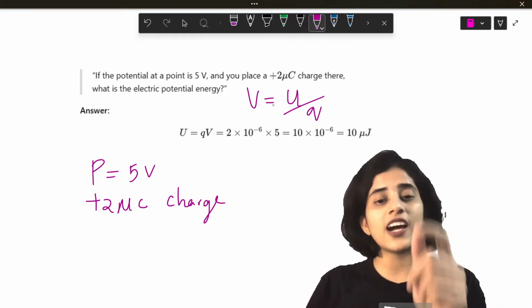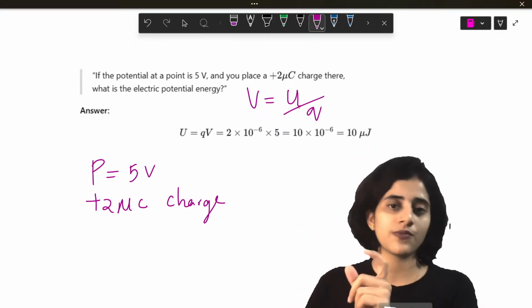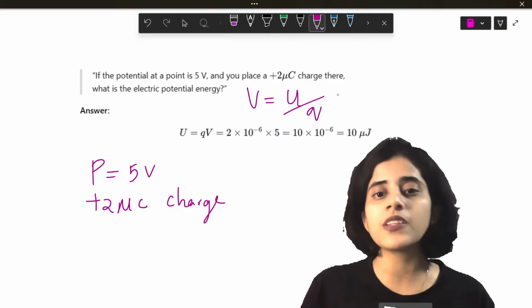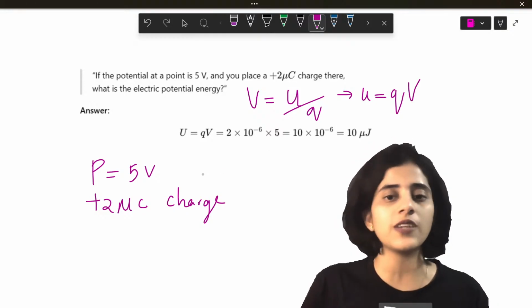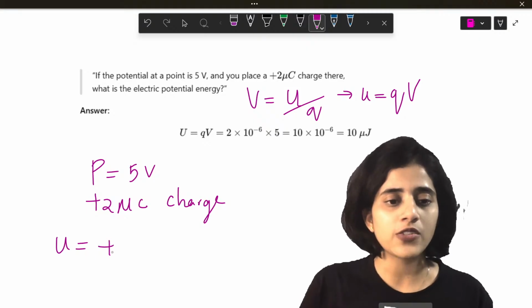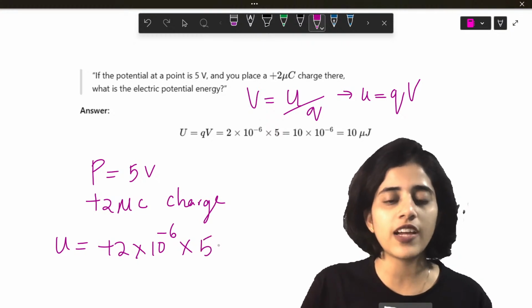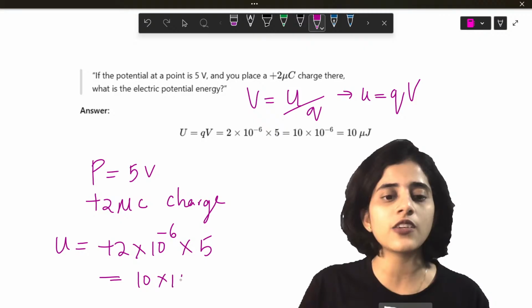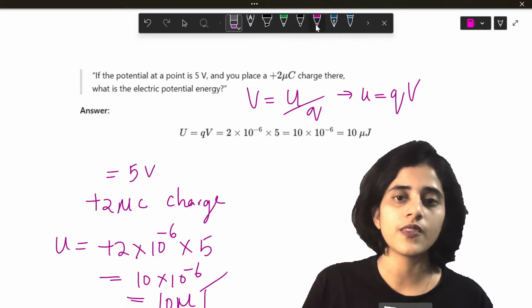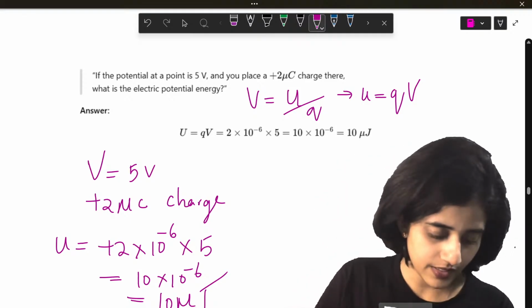So V is electric potential, U is electric potential energy. Electric potential is equal to electric potential energy by Q. From this you will get U equal to Q into V. So U is equal to how much is Q? Plus 2 microcoulomb. So 2 into 10 raised to minus 6 into voltage, which is 5. So this is 5 into 2, 10. 10 into 10 raised to minus 6, 10 microjoules.